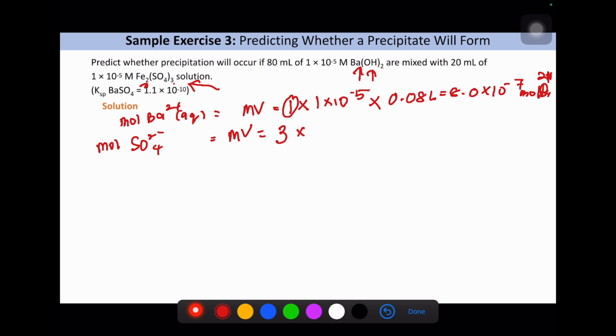So 3 times the molarity given by the question for the iron sulfate, and then times the iron sulfate volume, 20 ml. So we get the value 6.0 times 10 to the power of negative 7. This one is sulfate, SO4 2-.